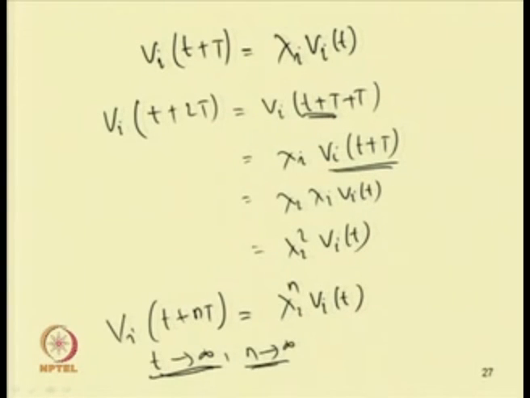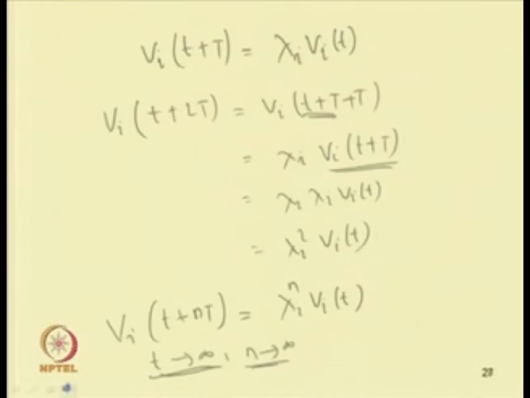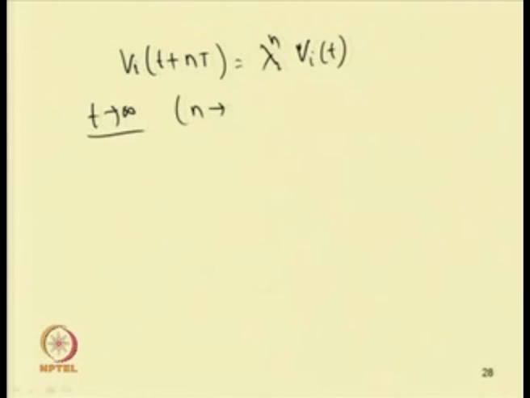So, as t tends to infinity, n tends to infinity, and v_i(t+nT) will be equal to lambda i to the power infinity into v_i(t). So, v_i(t+nT) equal to lambda i to the power n into v_i(t). As n tends to infinity, v_i will be equal to 0 if the modulus of lambda i is less than 1.